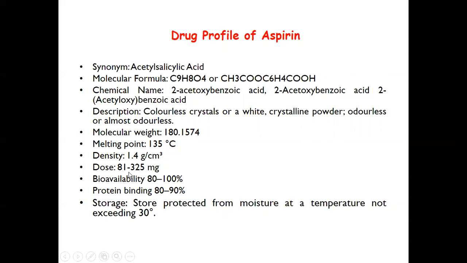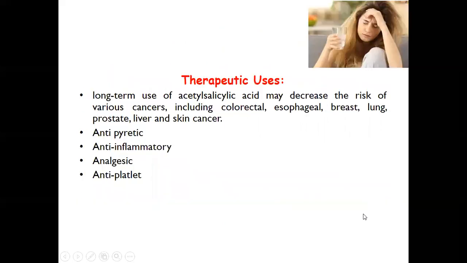So when it is used for the prevention of the heart attack and strokes, it is used in the lower dose, that is from 81 milligram, and then when it is used as a painkiller, higher dose is required. Bioavailability is 80 to 100%, protein binding is 80 to 90%, and it is susceptible to moisture, hence it should be protected from moisture at temperature not exceeding 30 degrees Celsius.